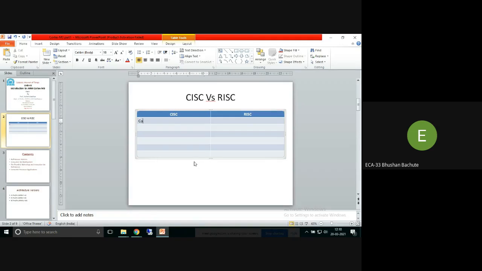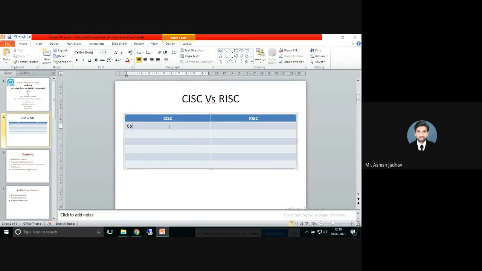Complex instruction set computer. Here it is reduced instruction set computers. Based on the complexity of instructions, all processors and controllers are divided into two groups. One is CISC, second one is RISC.